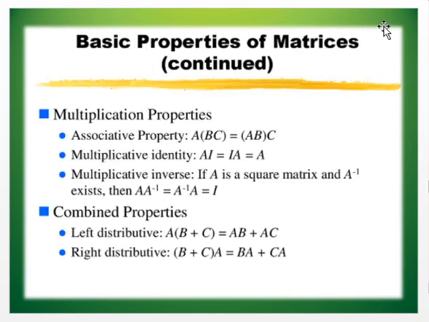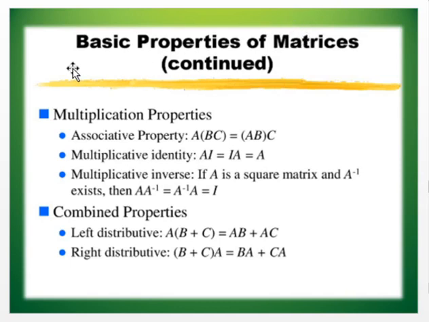Then we see the associative property for multiplication. So A(BC) is equal to (AB)C. We say that matrix multiplication is always associative, always. So when you consider three matrices, matrix multiplication is always associative. But when you come to the commutative property, in particular cases matrix multiplication is commutative, but in general it is not.